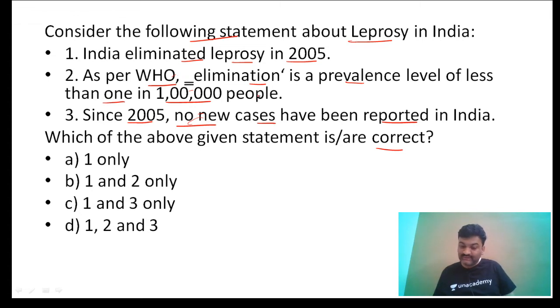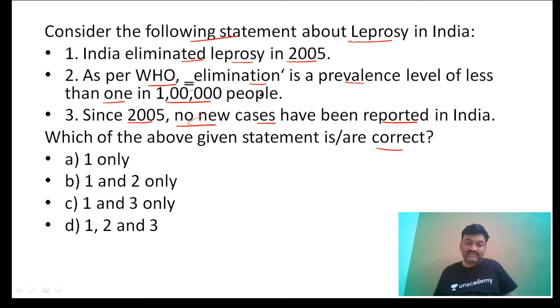Yes, Parvinder, you are saying B, 1 and 2. Okay. Ramesh Chaturvedi Sir, B. Ananya, all are saying B. ठीक है, देखिए, the question is about the chronic infectious disease which is caused by Mycobacterium leprae. It is a bacterial disease known as leprosy, and this generally affects the skin and peripheral nerves, and it has a wide range of clinical manifestations also.